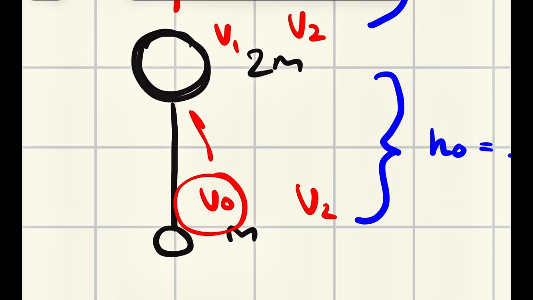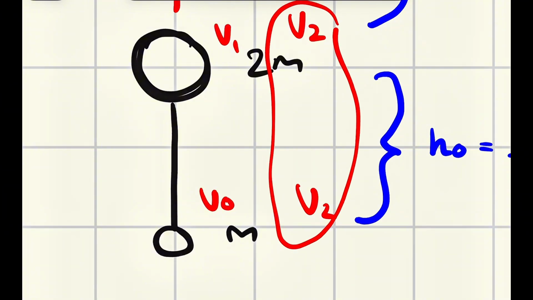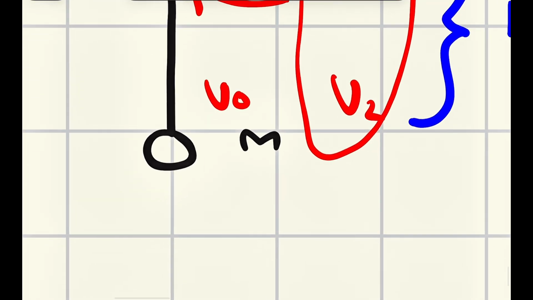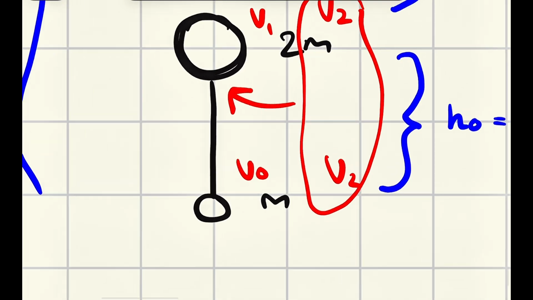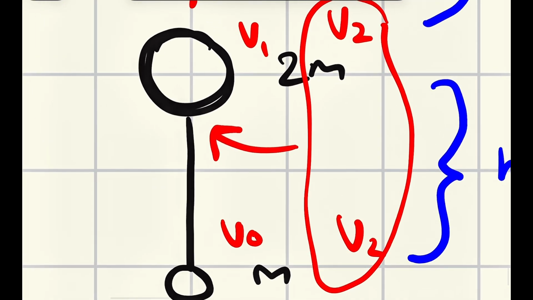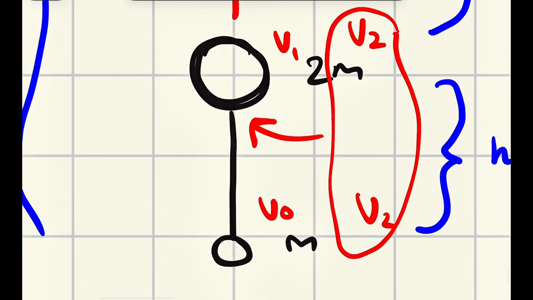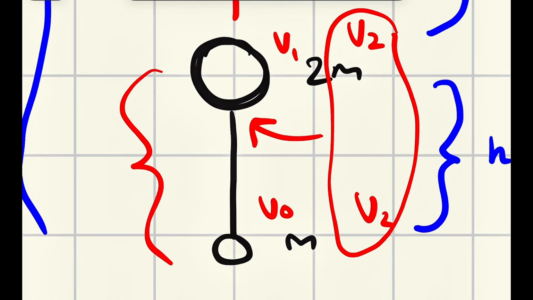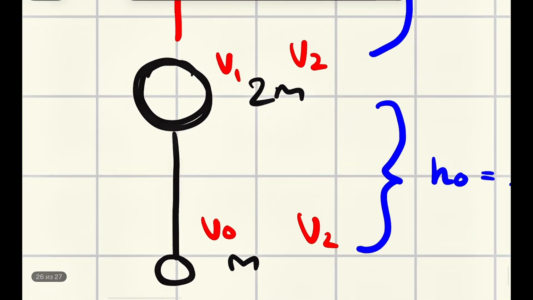v0 is the initial velocity of this ball. v1 is when this ball starts to slow down due to gravity. What about v2? It's the total velocity when these two balls start to act as one system. At the very first stage, we don't take into account the first mass, only the 2m mass. But after 1 meter, these two start to act together as 3m, because this is one system, right? I hope it's pretty much understandable to you.